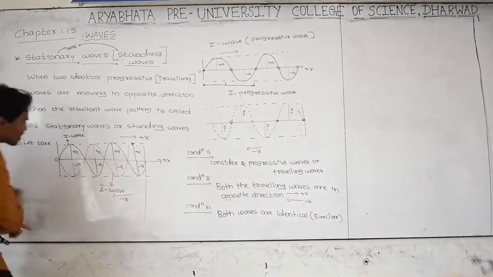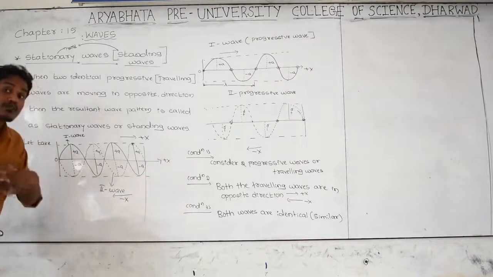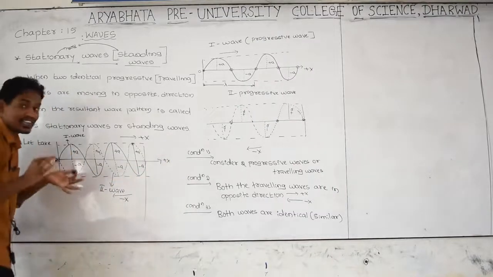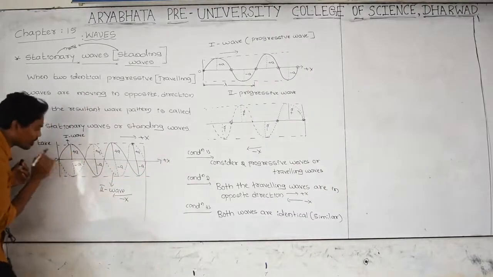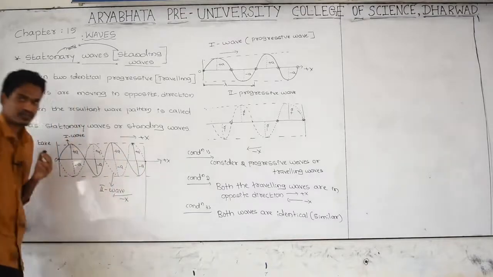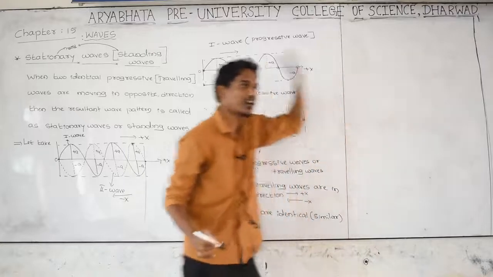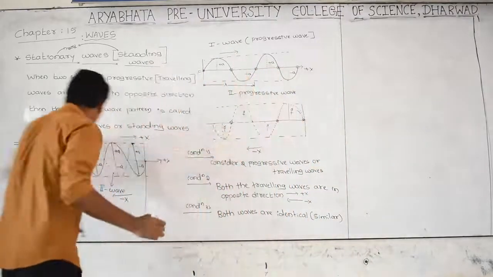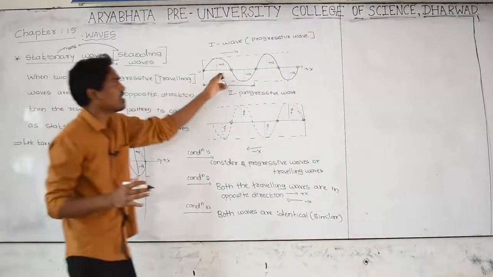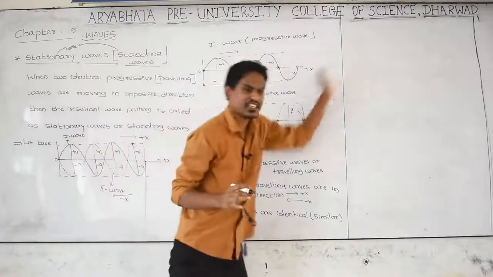There is no wave here. Where is the wave pattern? The wave pattern is between this point and this point. And this is a traveling wave. It does not have an end. It keeps on traveling, and this one also keeps on traveling. There is no end. It is not stopping itself. It keeps on moving.